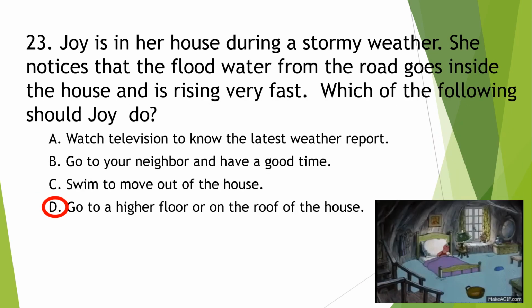Joy is in her house during stormy weather. She notices that the flood water from the road goes inside the house and is rising very fast. Which of the following should Joy do? A. Watch television to know the latest weather report. B. Go to your neighbor and have a good time. C. Swim to move out of the house. D. Go to a higher floor or the roof of the house. Okay, letter D.